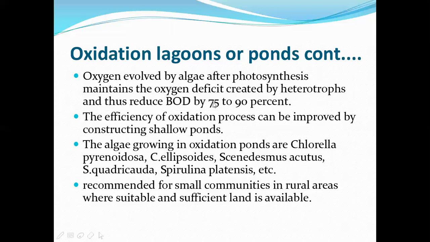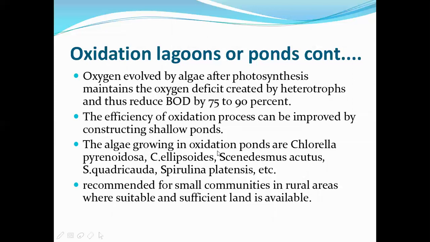By which BOD can be reduced by 75 to 90%. The efficiency of the oxidation process can be improved by constructing shallow ponds. So when we go for oxidation ponds, the depth must be less, so that more oxygen can penetrate to the depth of the ponds.